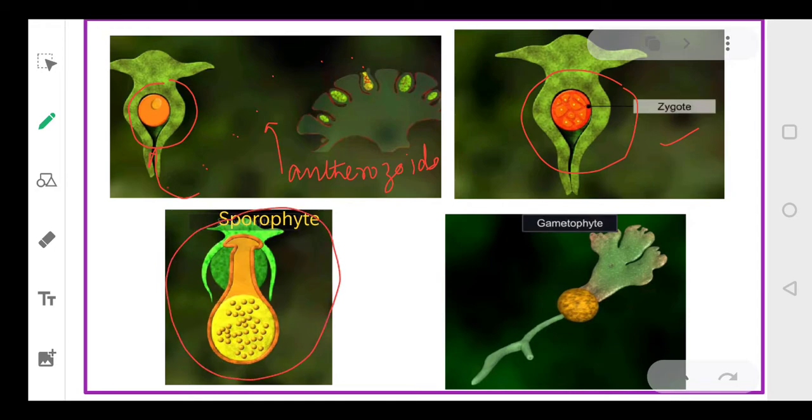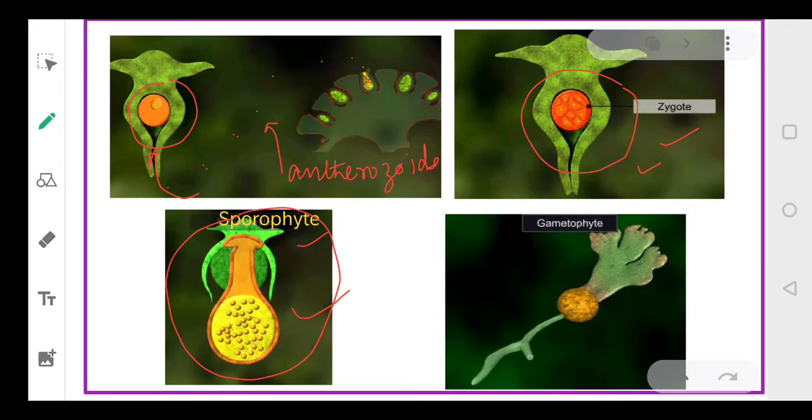So this will not undergo a meiotic division, reduction division. Rather, it will produce a multicellular body, and that multicellular body is called a sporophyte. Okay everyone?